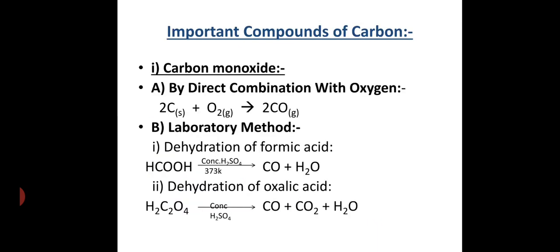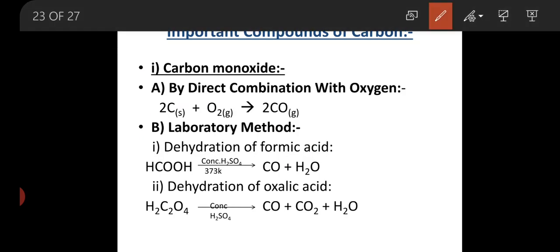Second, the important compounds of carbon. The most important carbon compounds are carbon monoxide and carbon dioxide, of which the first compound we are studying is carbon monoxide. Carbon monoxide is obtained by direct combination with oxygen. Just now we saw carbon reacting with oxygen gives carbon monoxide as the first important compound of carbon. Similarly, it can be prepared by a laboratory method by